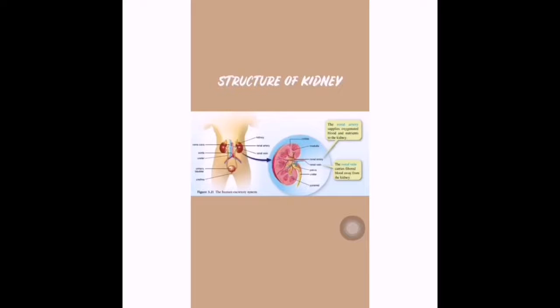So you can look at the diagram human excretory system. So we move to the structure of the kidney. The diagram shows cortex, medulla, renal artery, renal vein, pelvis, ureter, and pyramid. The renal artery supplies oxygenated blood and nutrients to the kidney. The renal vein carries filtered blood away from the kidney.